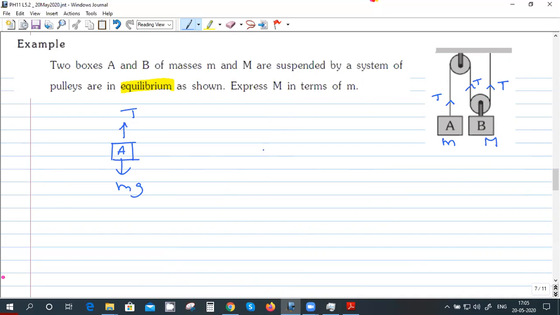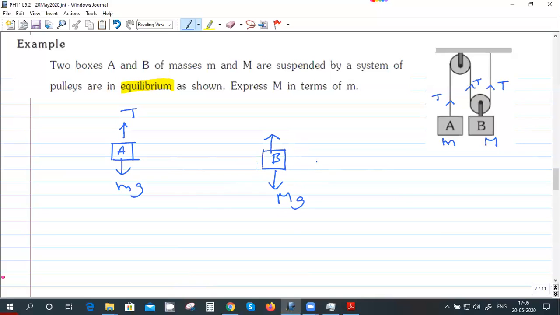Similarly, if you draw the free body diagram of B, what is the force upward on B? Daksh, what is this force? For A, the upward force is T, right? Tension. For B, what is the upward force?